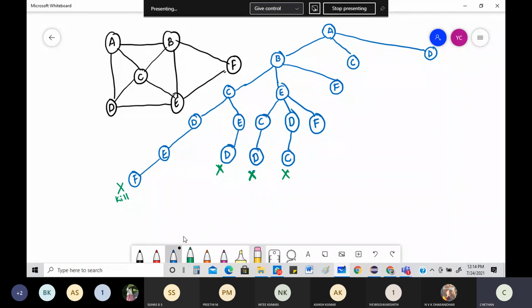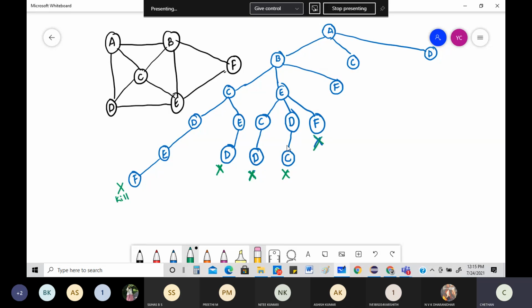Okay, what's the next thing? Next, again I have to check with regard to F here. So from F, where can I go? See, A, B, E, F. I come to a place where A, B, E, F. Okay, from F, where can I go? I can go to B, it's already there. I can go to E, it's already there. Is there any other way I can go? No. So this gets killed even faster.